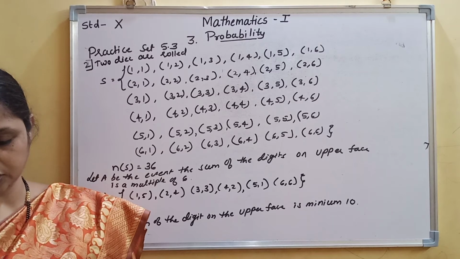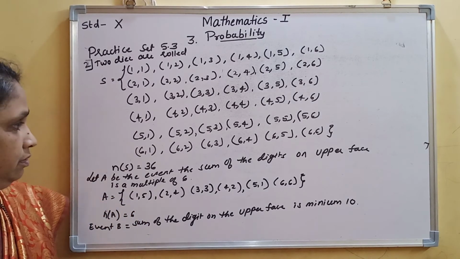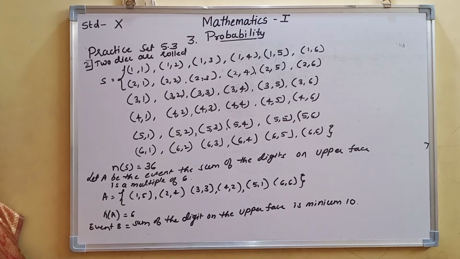Minimum 10 means what? The addition should be 10 at minimum. Less than 10 will not do, more will also do. Okay, so which addition comes to 10? Sum of the digits on the upper face is minimum 10. So which numbers' addition comes to 10?